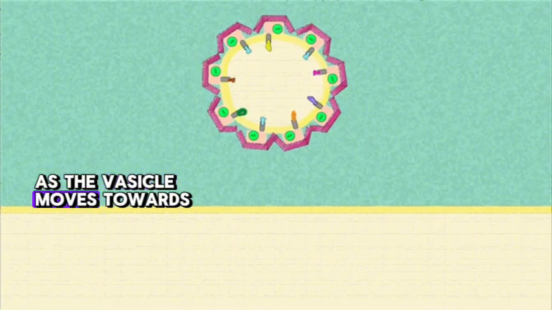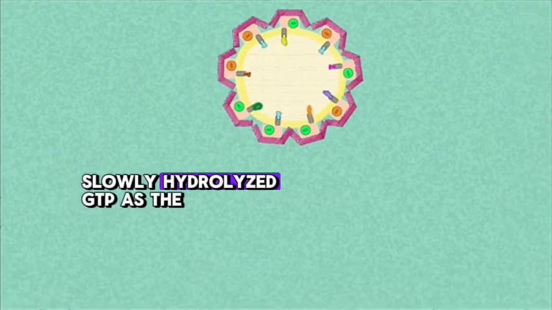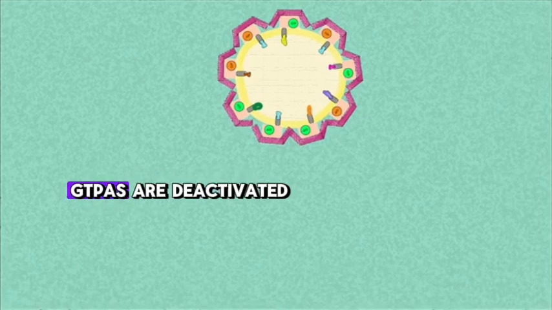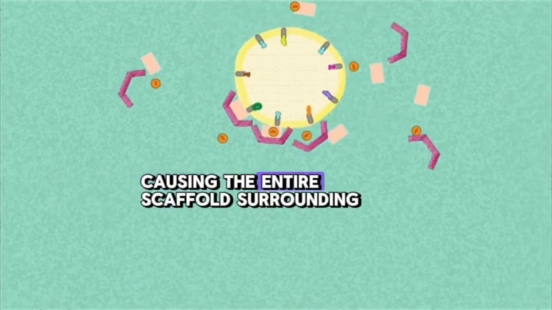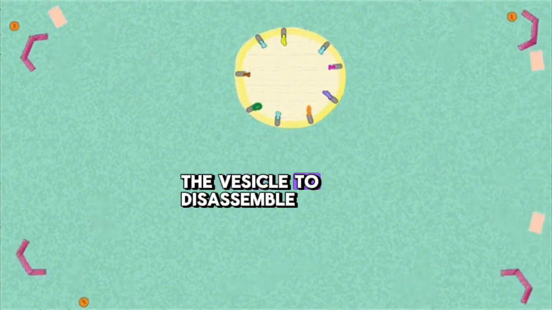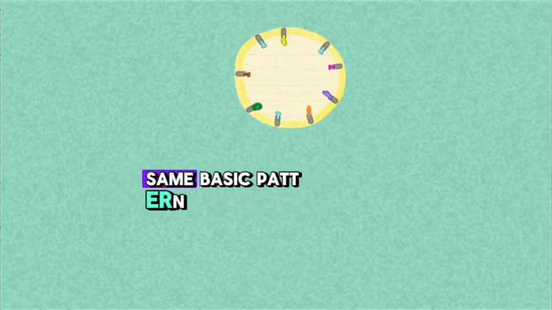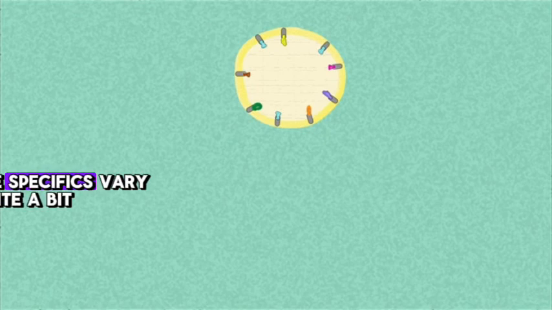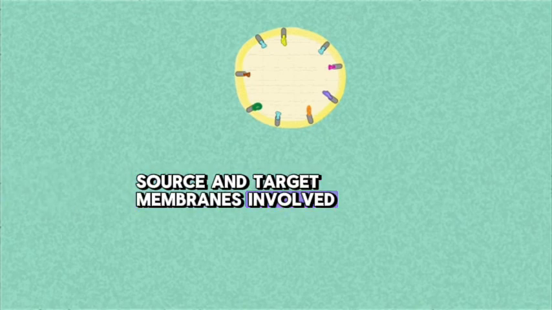As the vesicle moves towards its target, the GTPases in the vesicle membrane slowly hydrolyze GTP. As the GTPases are deactivated, they are released from the membrane, causing the entire scaffold surrounding the vesicle to disassemble. Although all vesicle budding follows this same basic pattern, the specifics vary quite a bit depending on the type of source and target membranes involved.